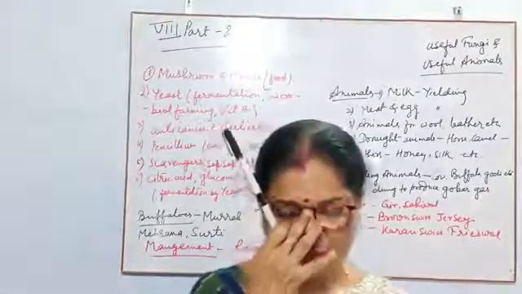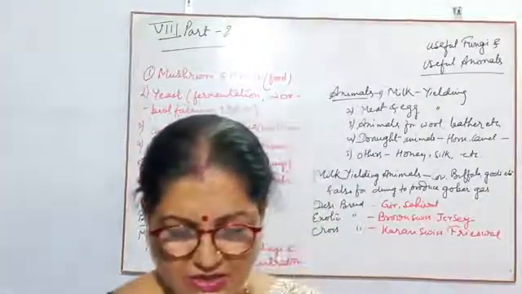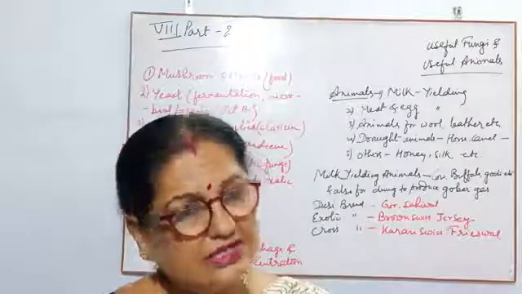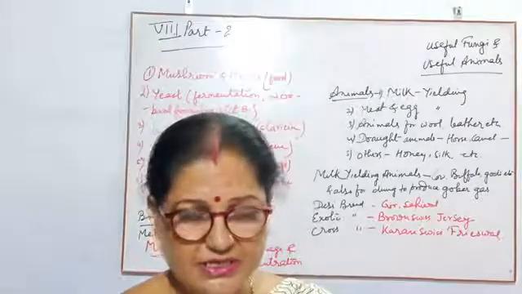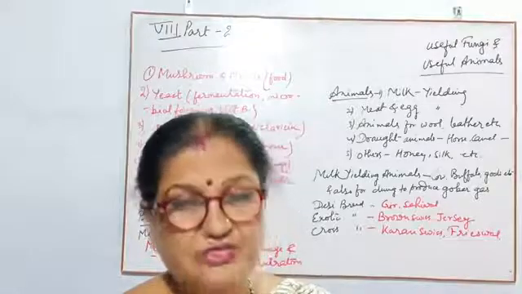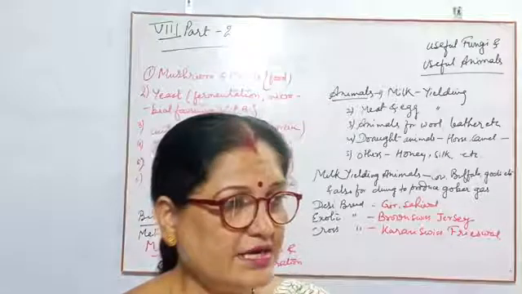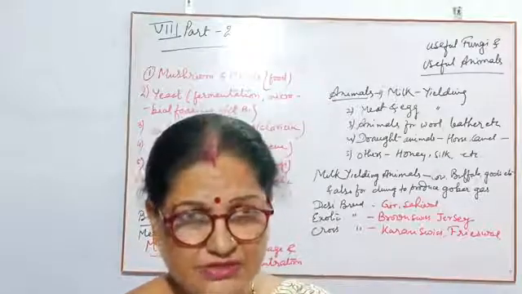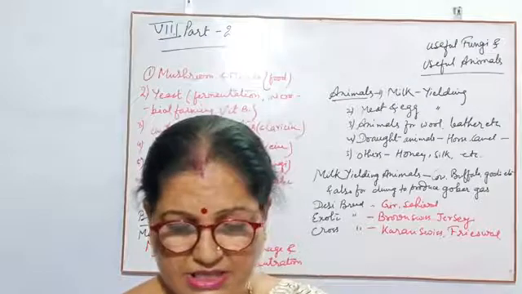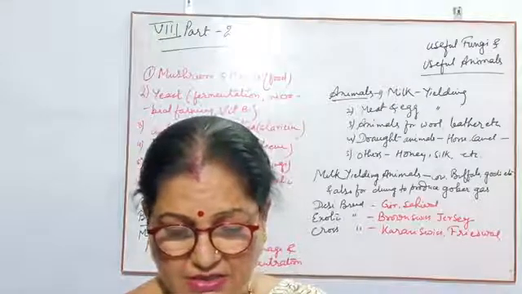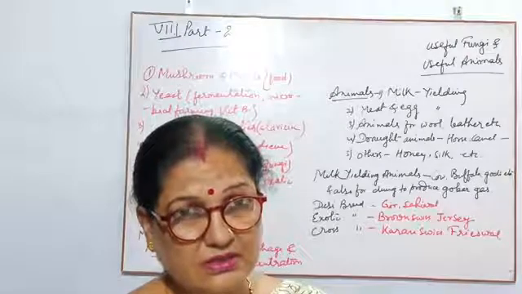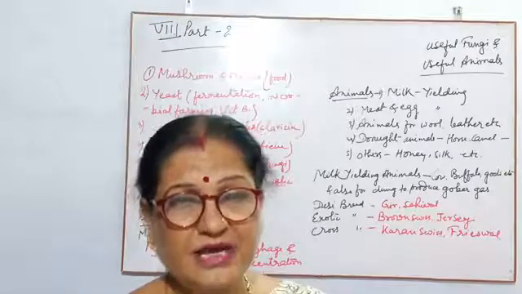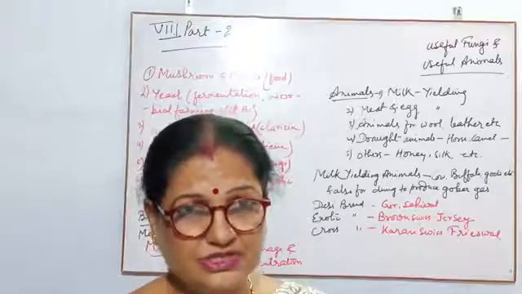Mehsana. Mehsana is also a breed, yet it is indigenous, but it is not found in Punjab and Haryana. They are found in Gujarat. So you know that Amul Butter company is in Gujarat. So these have ranges from 1200 to 2500 liters of milk per lactation.